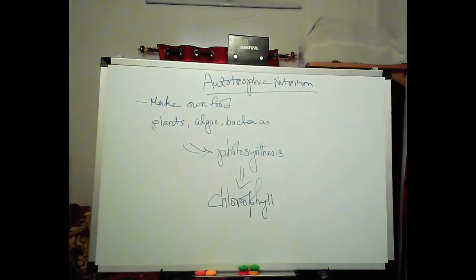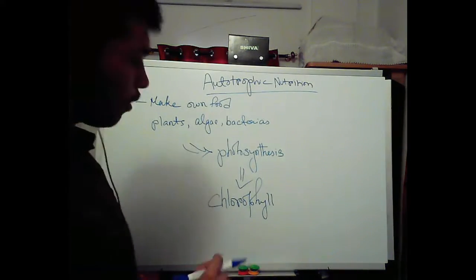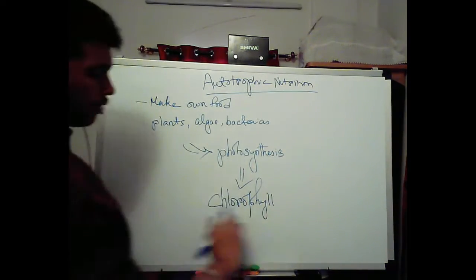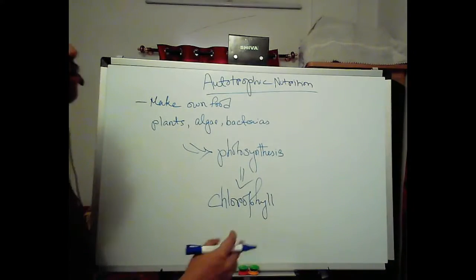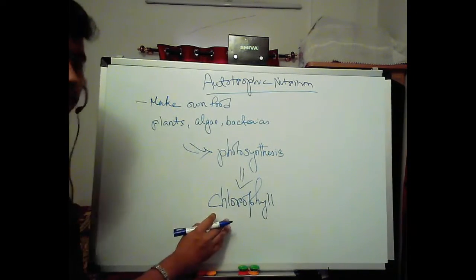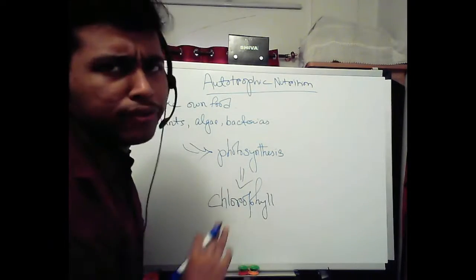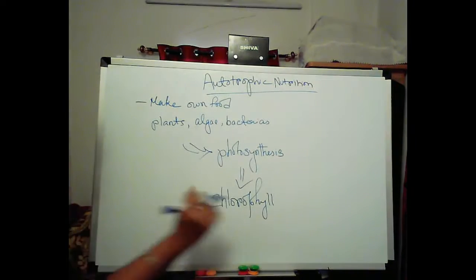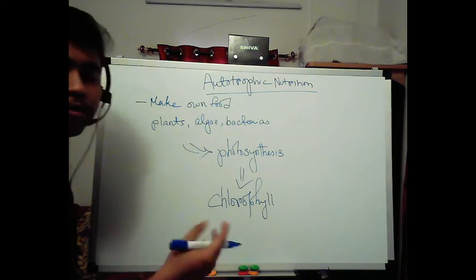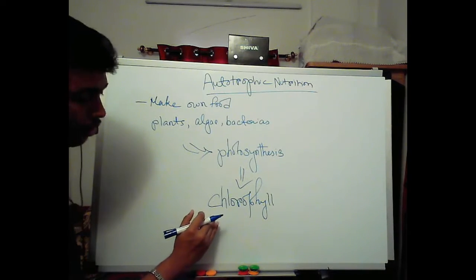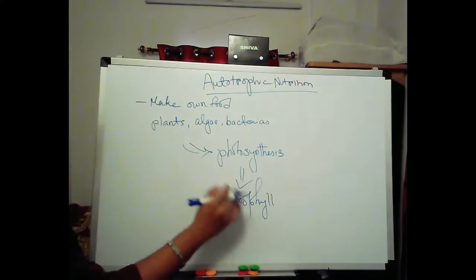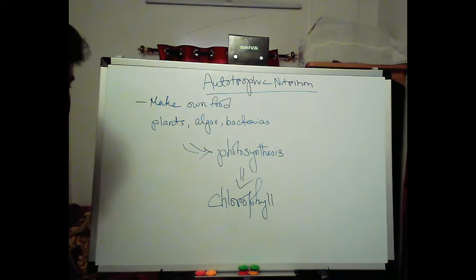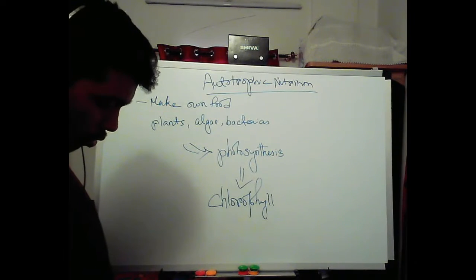This pigment has various types: chlorophyll A, chlorophyll B, etc. For now, we'll just stick to the term chlorophyll, because it's not required in the syllabus right now. I was talking about the CBSE guys, of course.